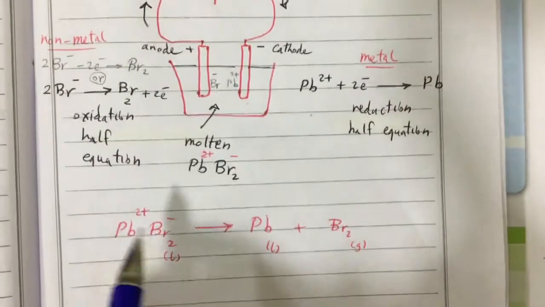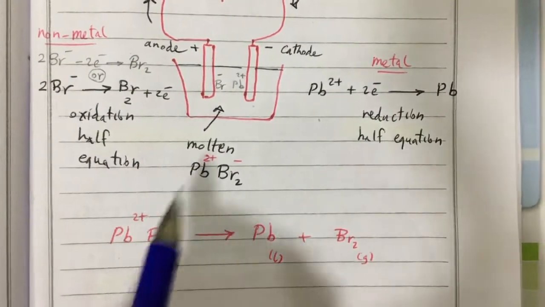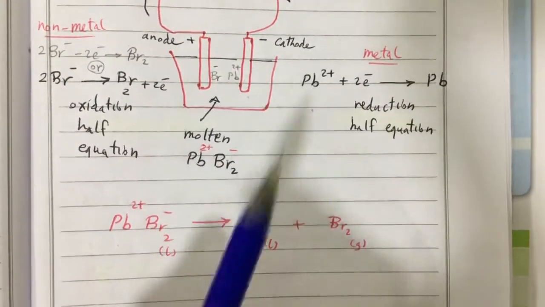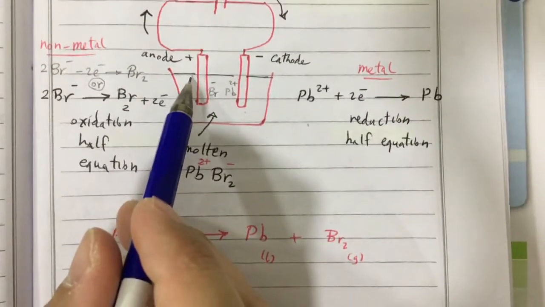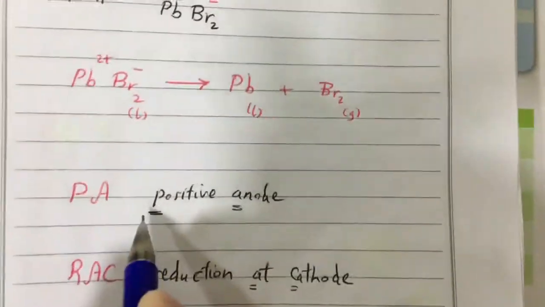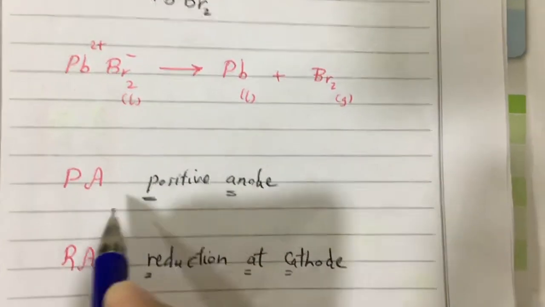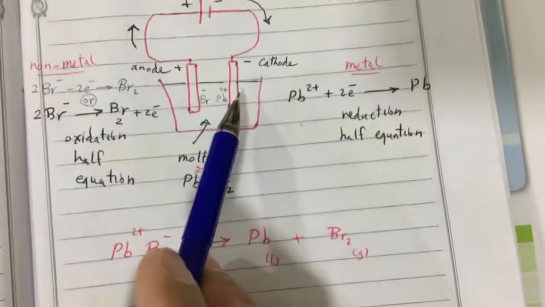Here in lead bromide, lead is the positive ion, bromide is the negative ion. The positive ion will be attracted to the negative electrode, and the negative ion will be attracted to the positive electrode. Remember PA means positive anode. So the anode is positive and the cathode is negative.